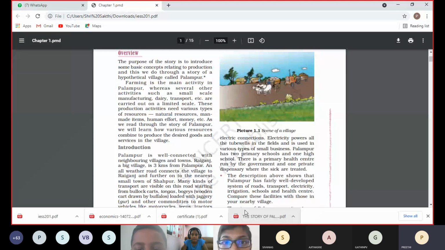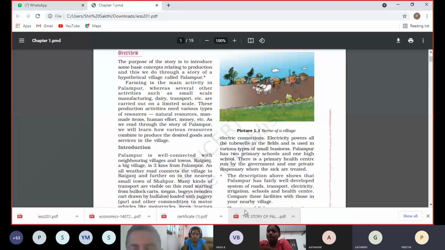This production activity needs various types of resources. If you want to do agriculture activity, we need some resources. We already read about resources in 8th standard. What is meant by resources? Ma'am, material which is used by a human for human needs. The material can be used by humans to satisfy their needs, ma'am. Very good children. So that which can satisfy our needs is called resources.